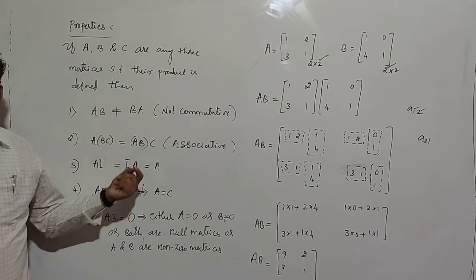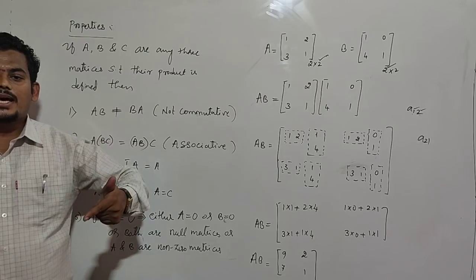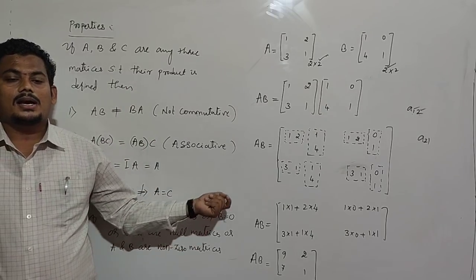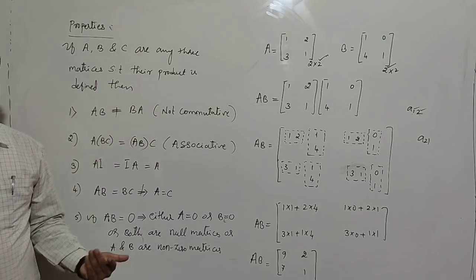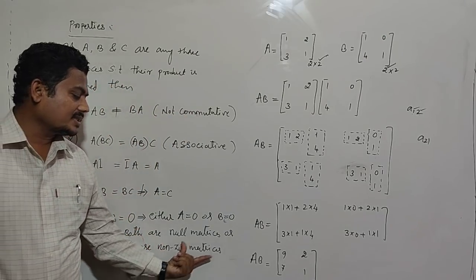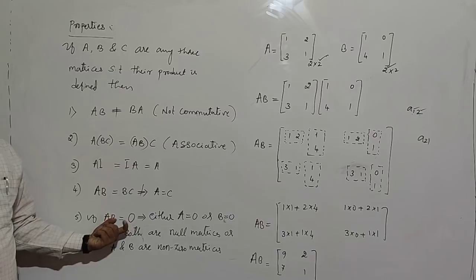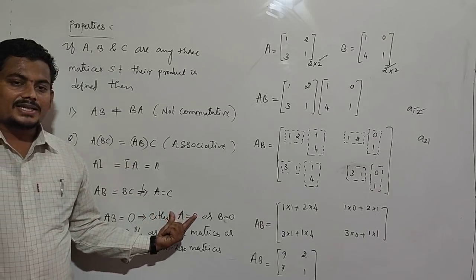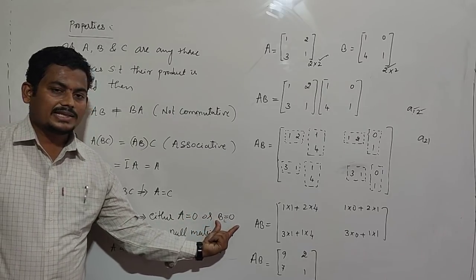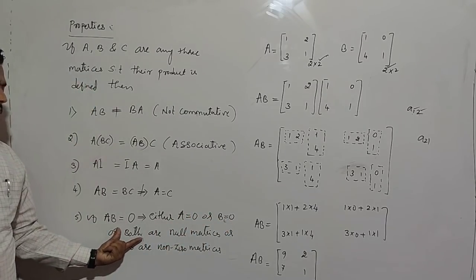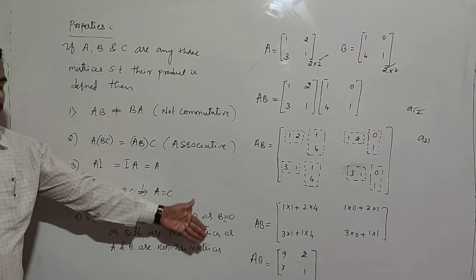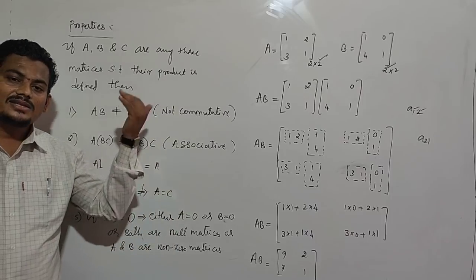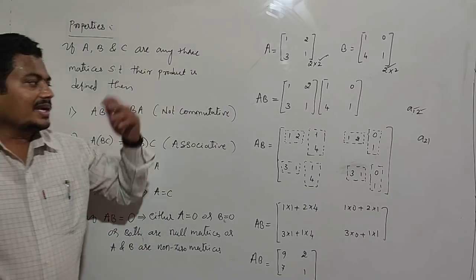If A into B is 0, then both the matrices are null matrices, or one of them is a null matrix, or both are non-zero matrices, and then also the product is 0. If the given two matrices are non-zero matrices, then also the product is 0. I will write one example.